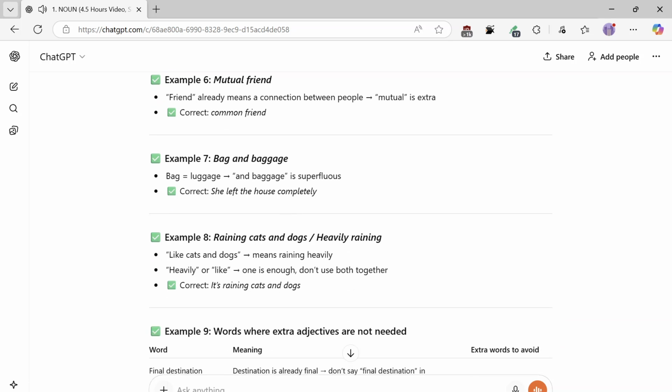Example 8, raining cats and dogs. Heavily raining, like cats and dogs, means raining heavily. Heavily or like, one is enough, don't use both together. Correct: it's raining cats and dogs.